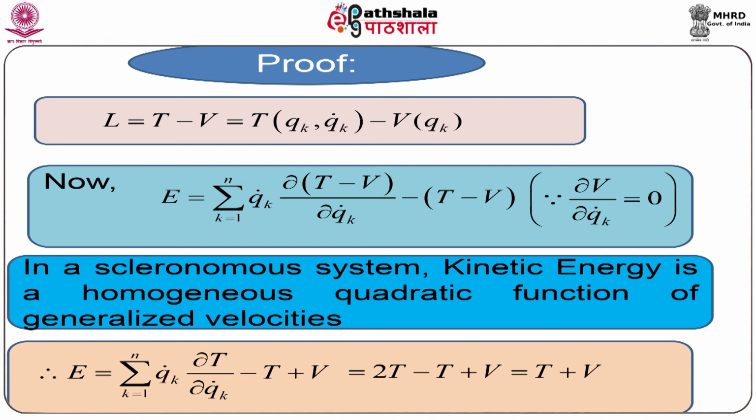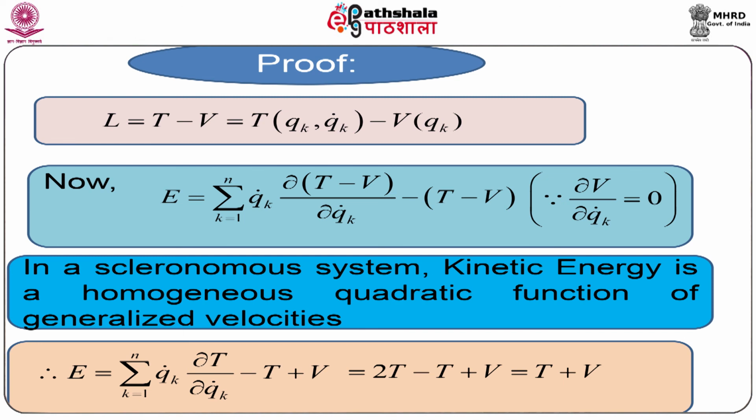In a scleronomous system, kinetic energy is a homogeneous quadratic function of generalized velocities. We have proved this result in the previous chapter. Using this, we can write the above equation as E equals summation over k of qk dot ∂/∂qk dot operated on T, minus T plus V. Here we have used ∂V/∂qk dot equal to 0.